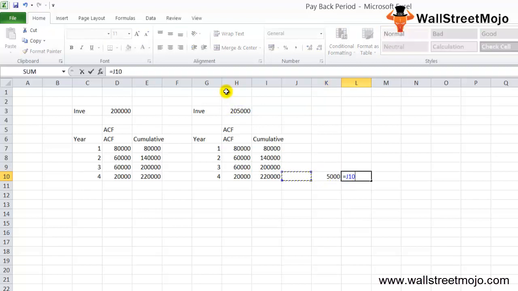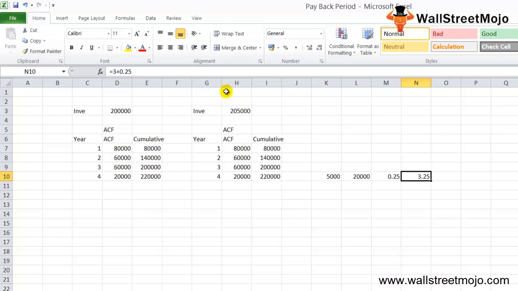We have to recover 5,000 from 20,000, which is 2 lakh 20 less 2 lakh. So 5,000 divided by 20,000 gives us 0.25. So 3 years plus 0.25 is close enough to 3 years and 3 months. So the payback period is 3 years and 3 months.